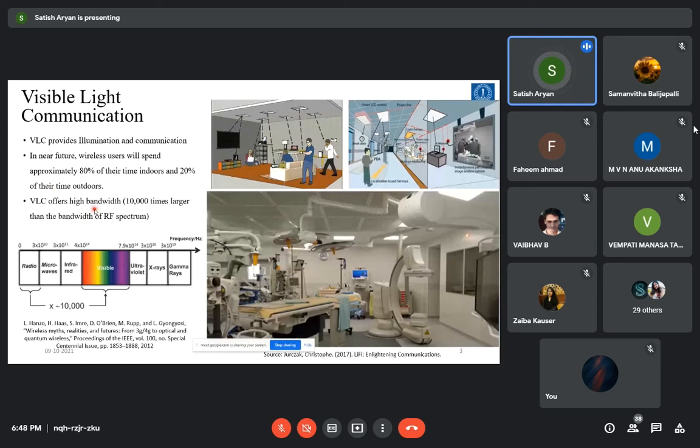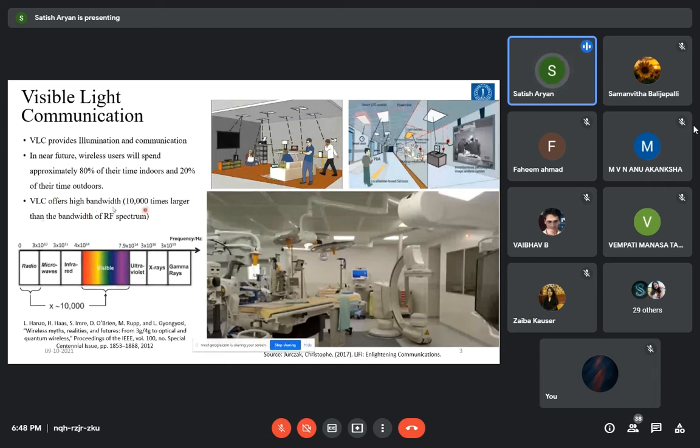It is predicted that in the near future, wireless users will spend approximately 80% of their time in the indoor scenario and 20% in the outdoor. Indoor scenario means most of the work will be in an office environment where focused data transmission is required. In such a situation, each LED or each light source can act as a data source.